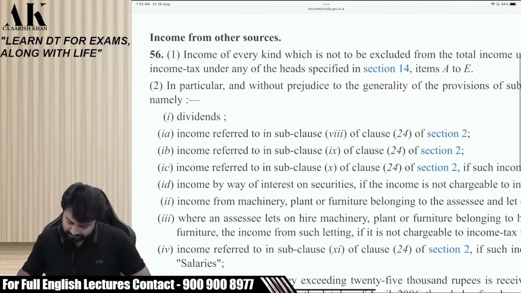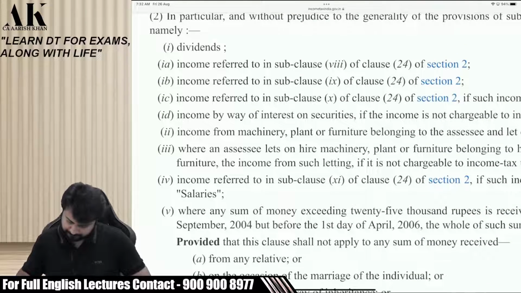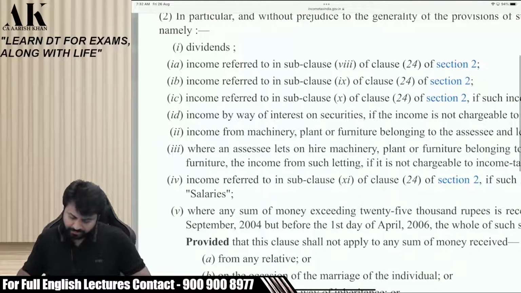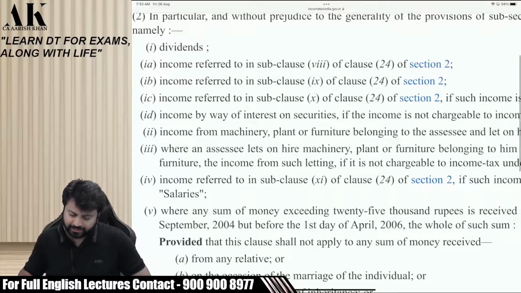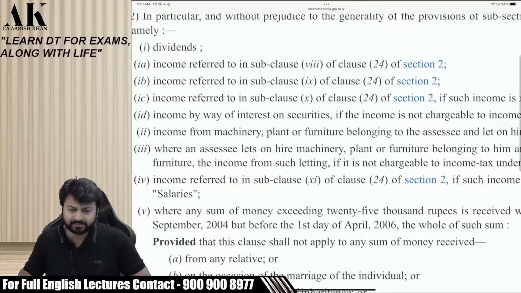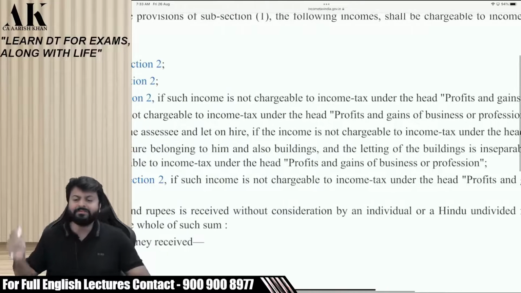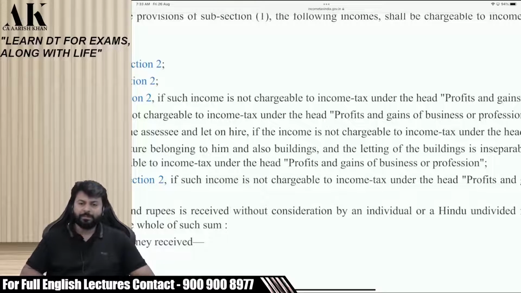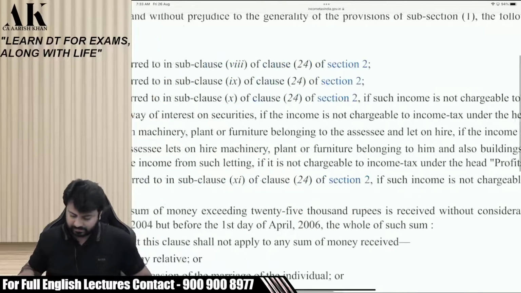Income from other source. Okay. You can see point number 1D. Can you see this? What is written in this? Listen carefully. Can you read it for me? Income by way of interest on securities, comma, if income is not chargeable under the head PGBP, then it will come under IFOS. See properly. Is it written like this in the Act?